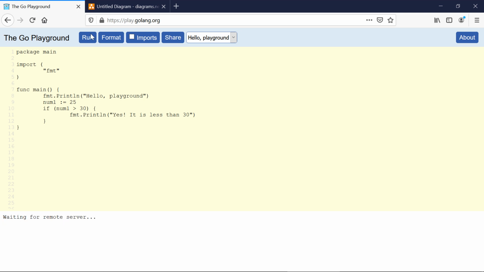Let's run this code, and we can see that we don't have the body here because obviously 25 is not greater than 30, it's less than 30. This is how we specify the conditions, and if I make it 35, I'll again have the body of the if statement, which is wrong text here. It's not less than 30, it's greater than 30, but we have the body of the if statement.